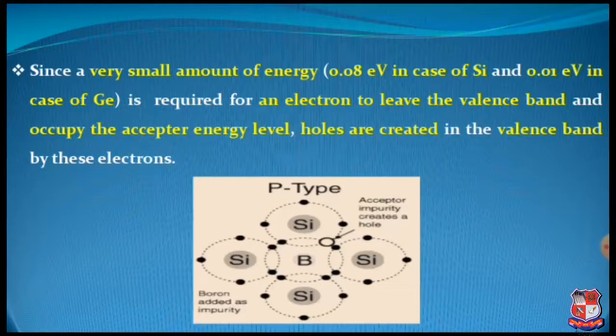This question can be asked in such a way that: distinguish between n-type and p-type semiconductors. If they have not mentioned the energy band diagram, I still suggest that you must draw the energy band diagram, where it clearly shows that the Fermi energy level is shifting towards the conduction band in an n-type semiconductor, and when it is lowered towards the valence band, then it is your p-type semiconductor. This question can be asked in 4 or 7 marks, so be prepared in view of your